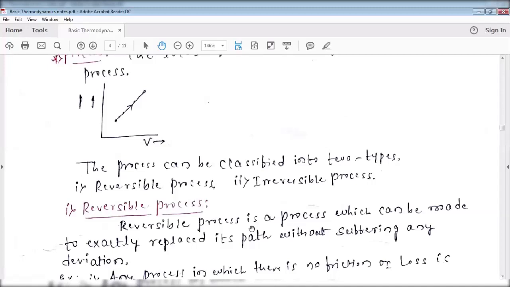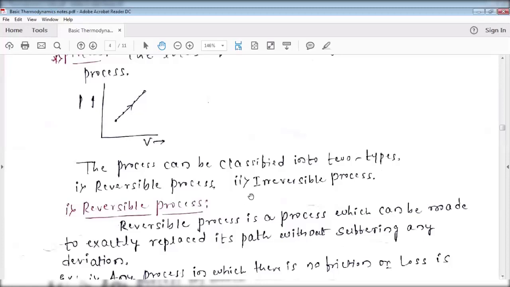How to remember this one? Yes, during a rest hour, if you are moving from your classroom to the canteen, following a single path, path A, and again, once the rest hour is completed, if you are coming back from your canteen to the college classroom, following the same path A, such a process is called a reversible process.